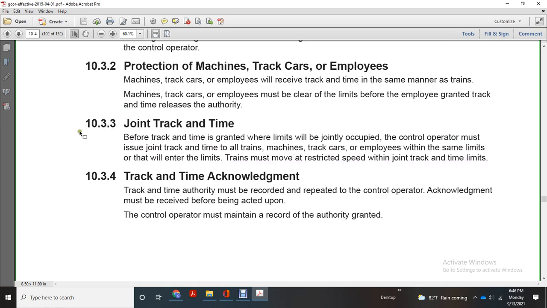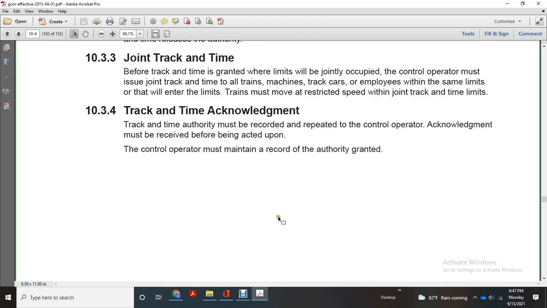Track and time acknowledgement. Track and time authority must be recorded and repeated to the control operator. Acknowledgement must be received before being acted upon. The control operator must retain the record of the authority granted.